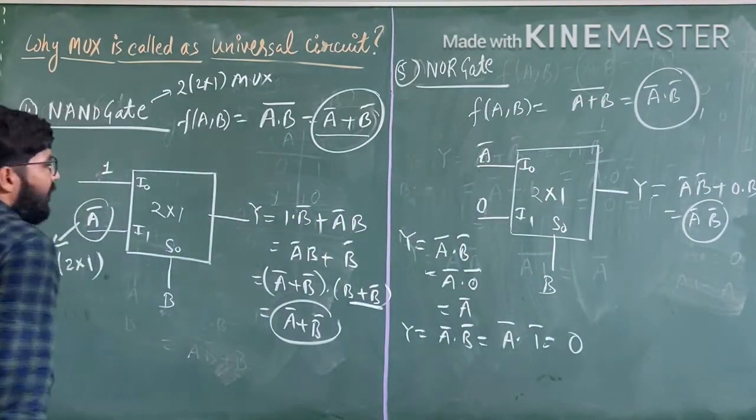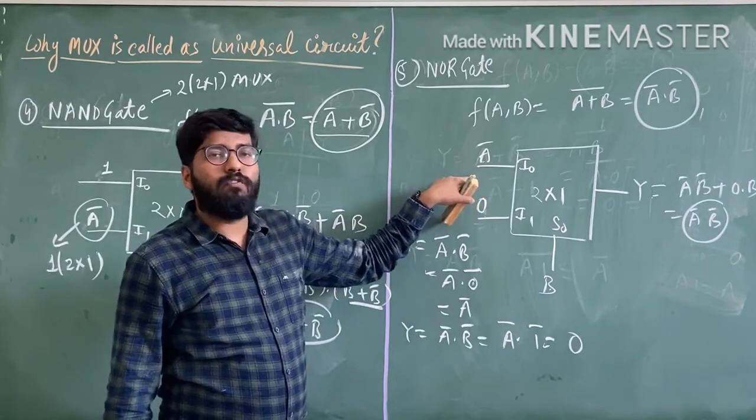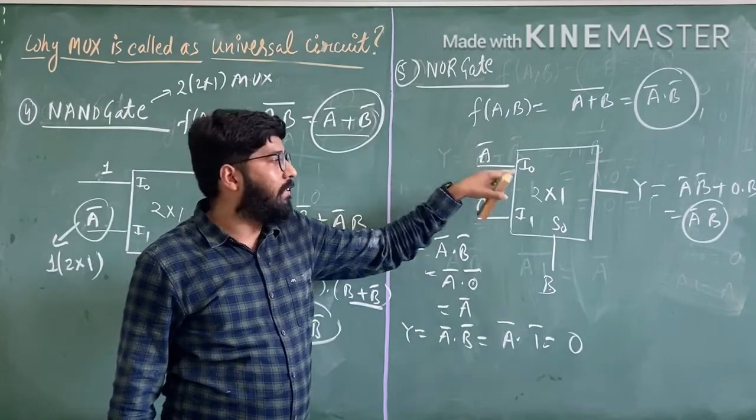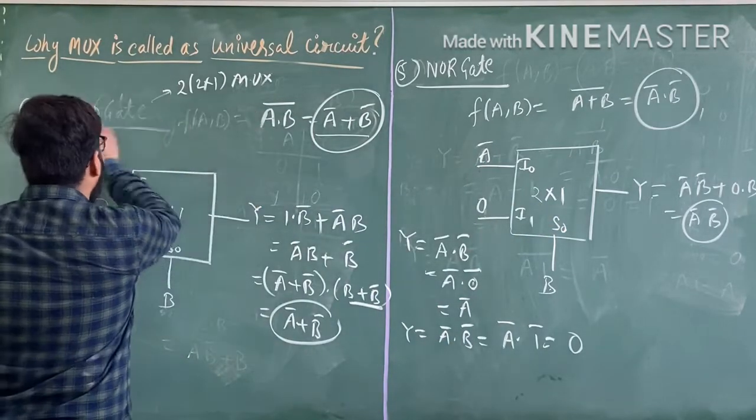In the NOR gate we have required two 2 cross 1 mux, one for the complement and another for this. So a total of 2 mux is required.